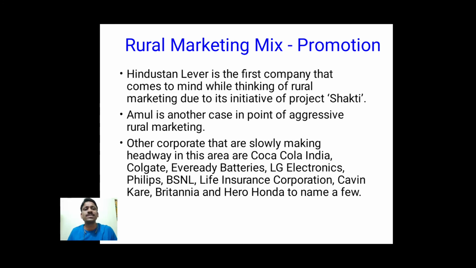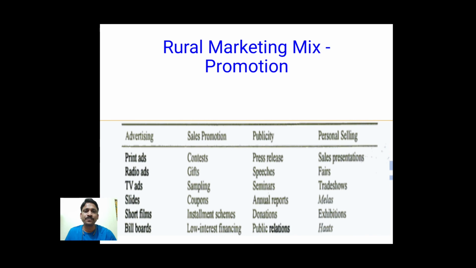Amul is another case in point of aggressive rural marketing. Amul marketed more and more in the rural areas. There are a number of other examples like Colgate, Eveready batteries, LG Electronics, Philips, and many others which focused on promoting in rural areas. So how to promote in the rural areas? We can go by advertising, sales promotion, publicity, or personal selling. Whatever the way, all are to promote our product or our brand.